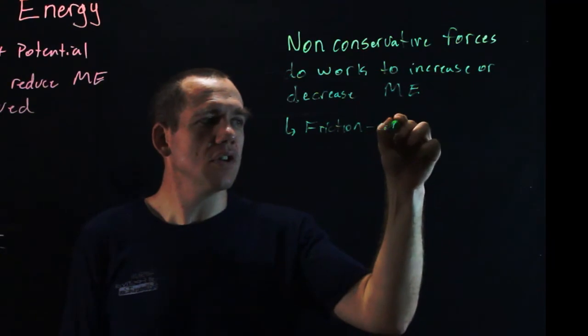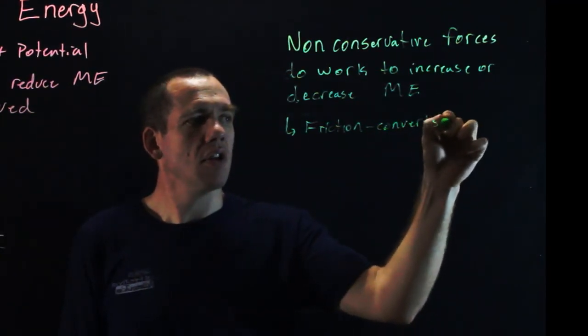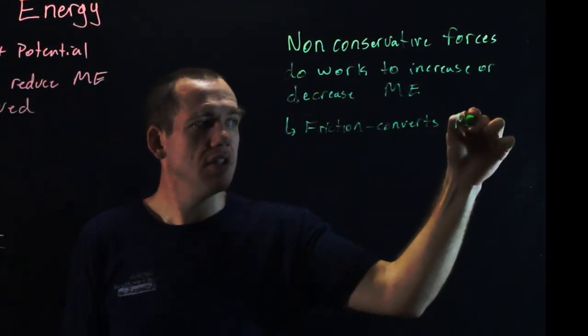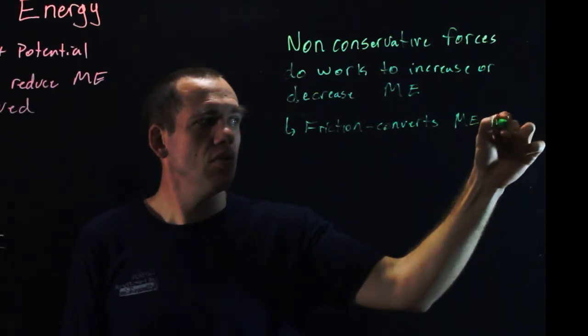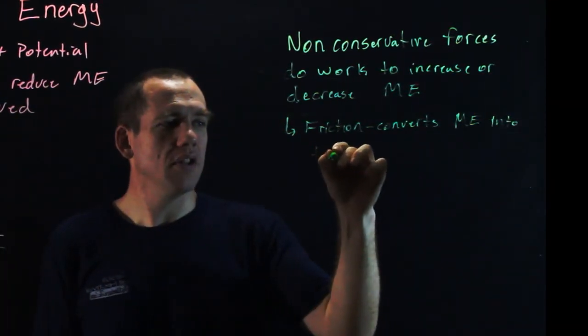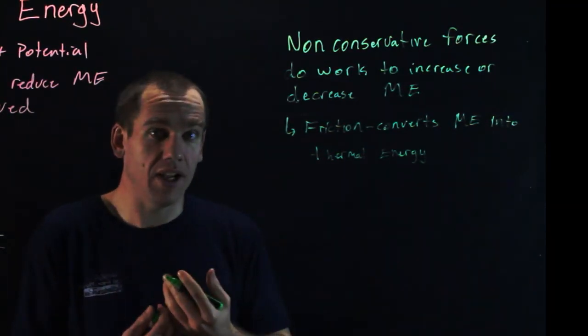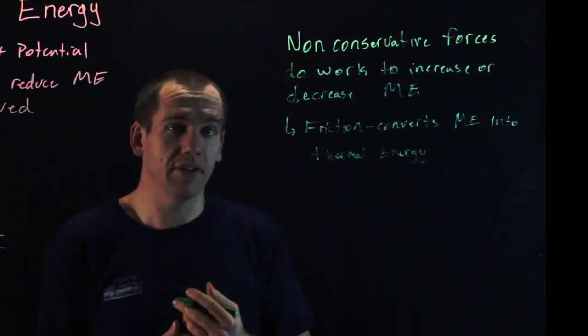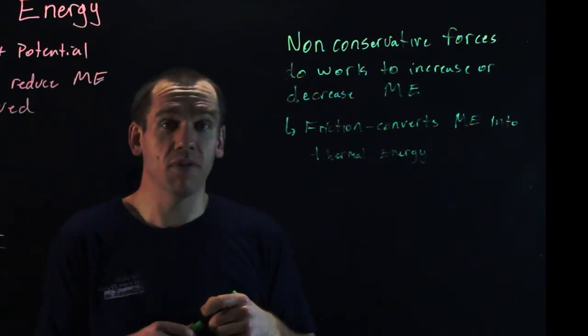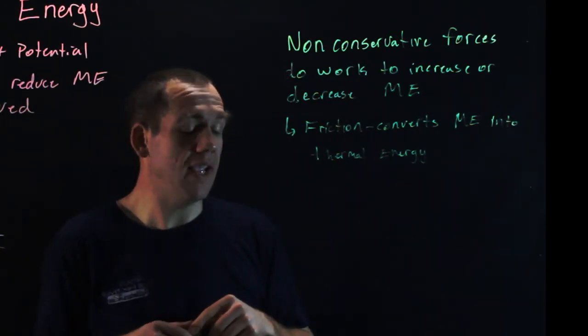Friction converts mechanical energy into thermal energy. And if it's not mechanical energy anymore, that means the object has lost it, and it causes things to get a little bit warmer, but it doesn't cause them to move faster or get higher. So it's no longer mechanical energy.